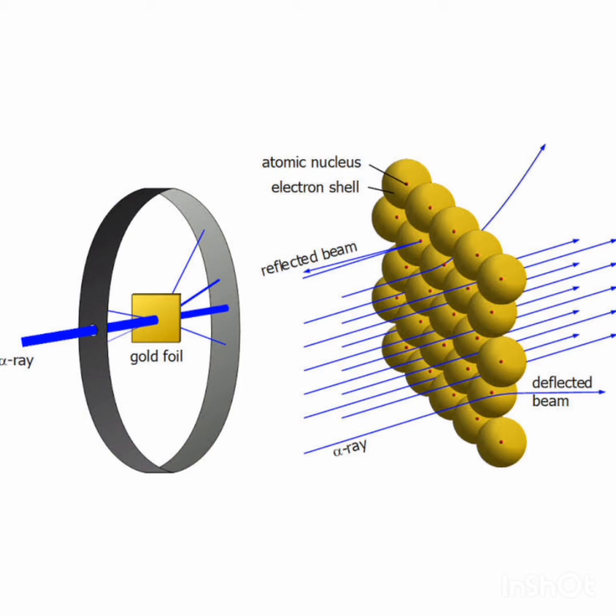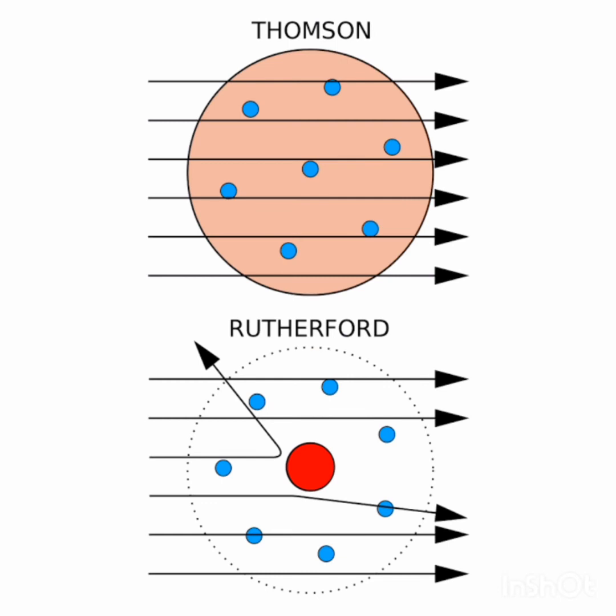Okay. Then number two, some of the alpha particles were deflected by the foil at a small angle, which indicates that the positive charge of the atom occupies very little space. Okay. And number three, a very small fraction of the alpha particles were deflected by 180 degrees, which indicates that all the positive charge and mass of the gold atom were concentrated in a very small volume within an atom.